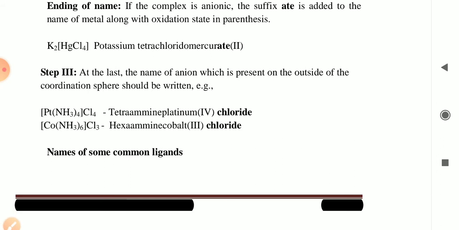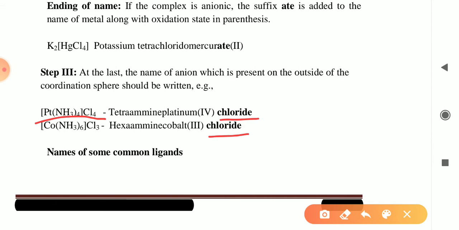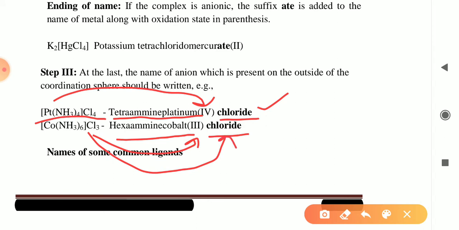Now the third step for naming the coordination compound: at the last, the name of the anion which is present outside the coordination sphere is written, like chloride. In this compound you can see [Pt(NH3)4]Cl4. It is named tetraamineplatinum(IV), the oxidation state of the metal, and finally the chloride. Second, hexaaminecobalt(III), the III is the oxidation state of the cobalt, and finally the chloride which is present on the outer side.